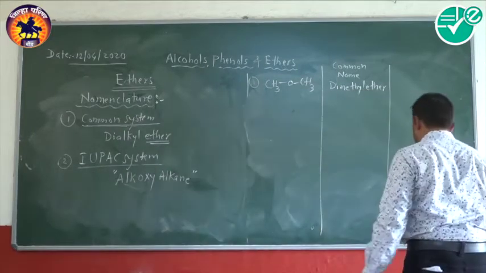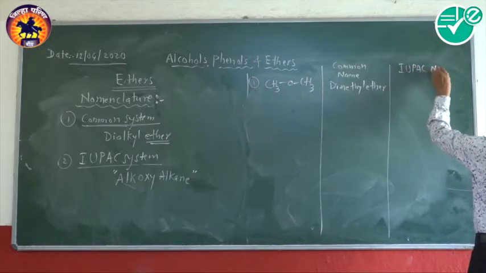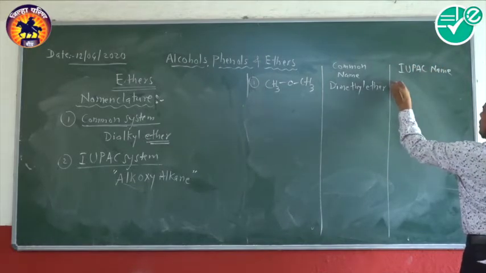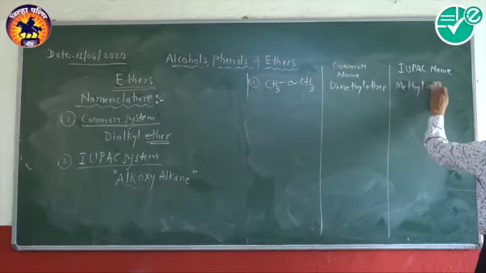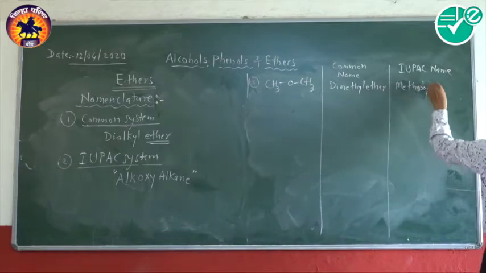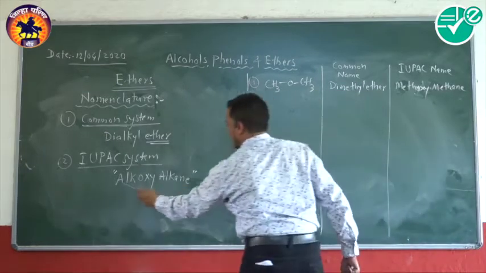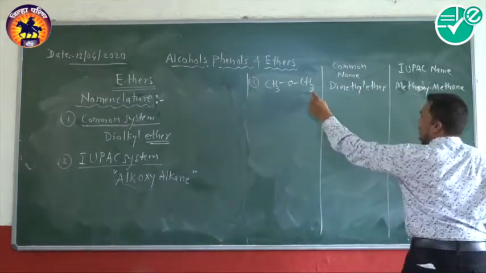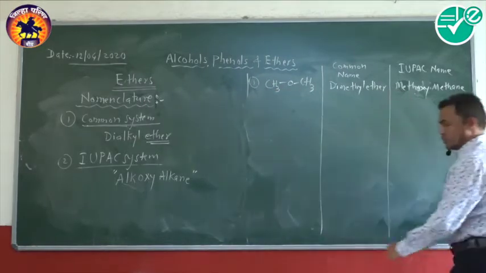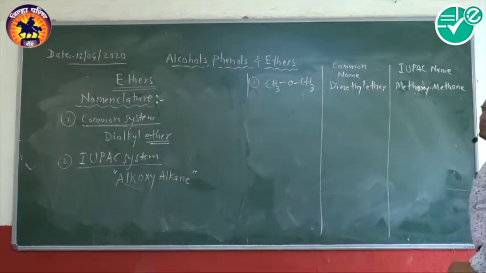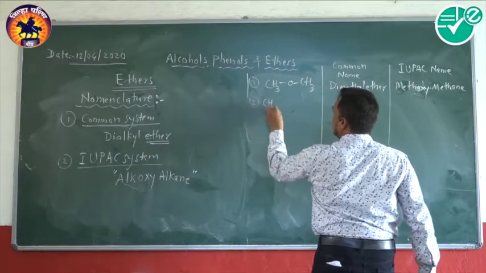Now according to the IUPAC system, the name of this compound is methoxymethane, as we wrote here, alkoxyalkane. So we select one of the alkyl groups as methane and the other attached with the oxygen is methoxy. We call it methoxymethane.